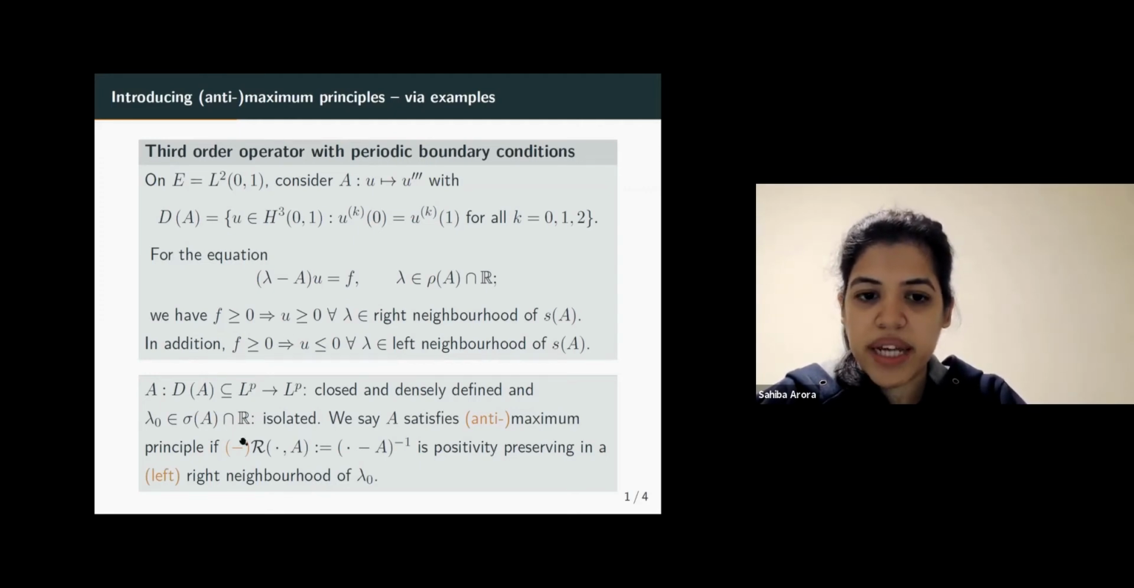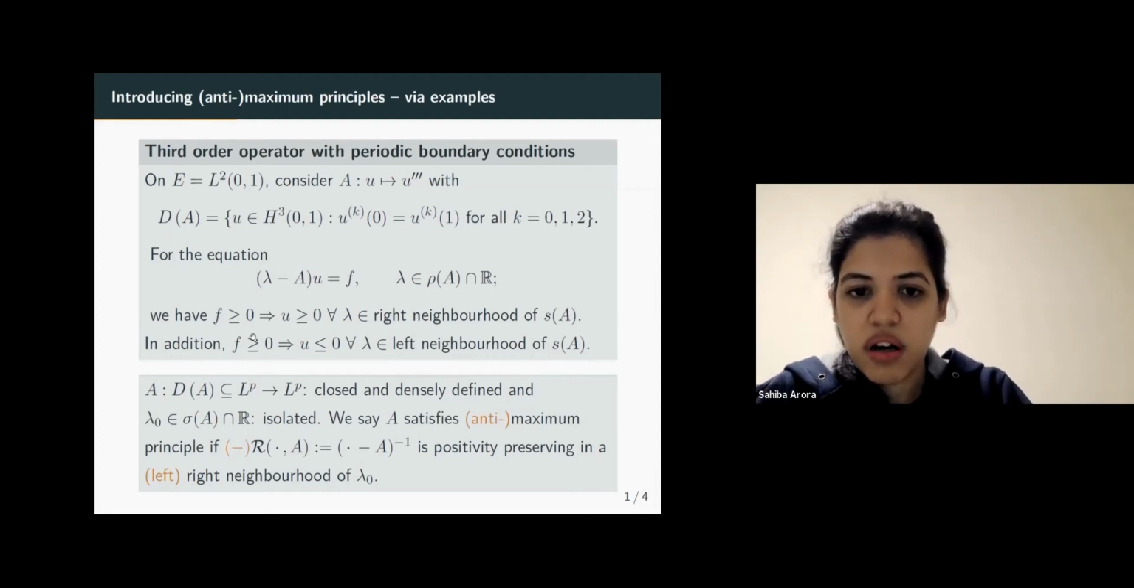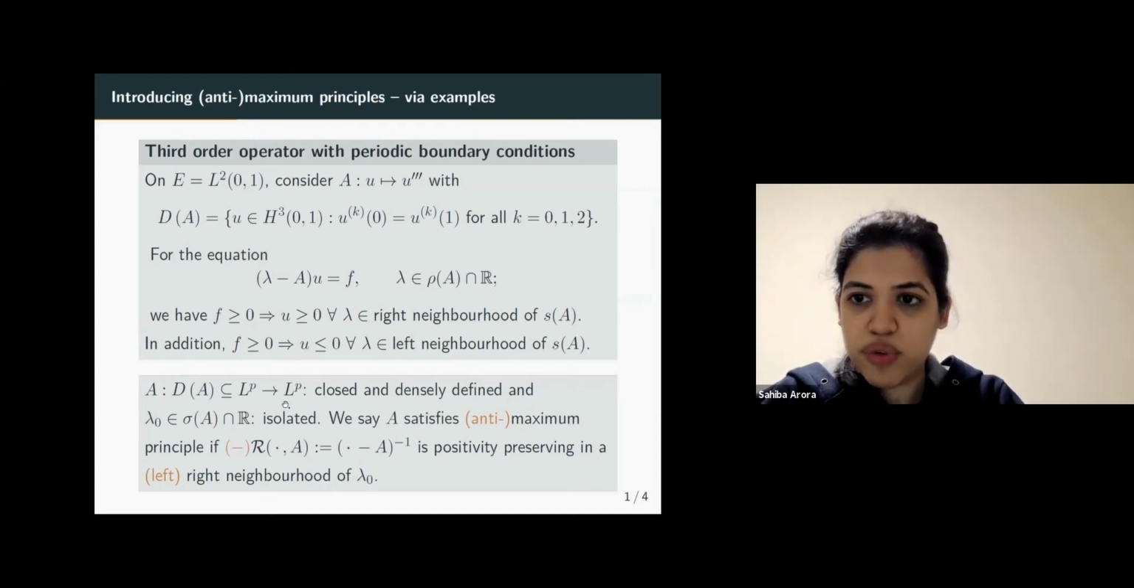So minus the resolvent being positivity preserving means that if the initial value f is positive, then minus the resolvent at f is positive. That means that the resolvent of λ at f is negative. So this is the same as saying that f positive implies u negative in a left neighborhood of λ0. So this is the formal version of the maximum and anti-maximum principles, which I'm going to be looking at today.